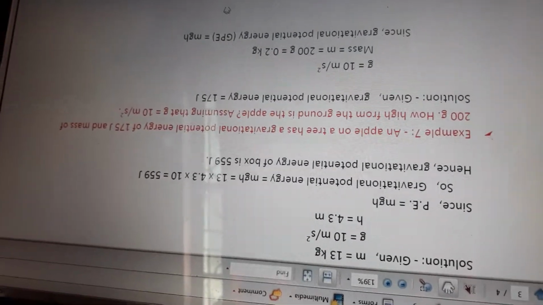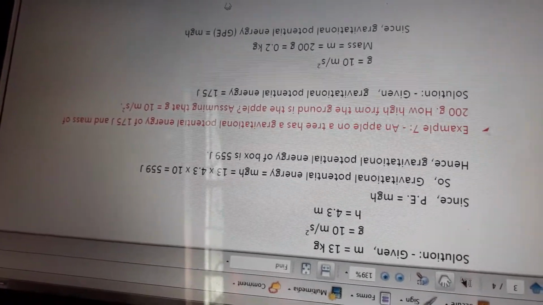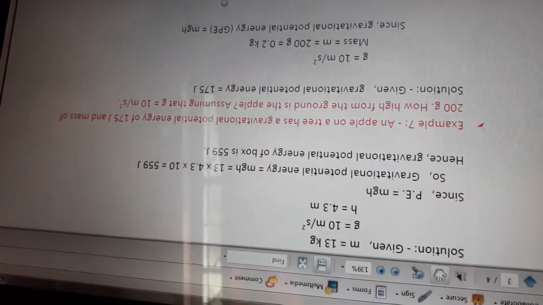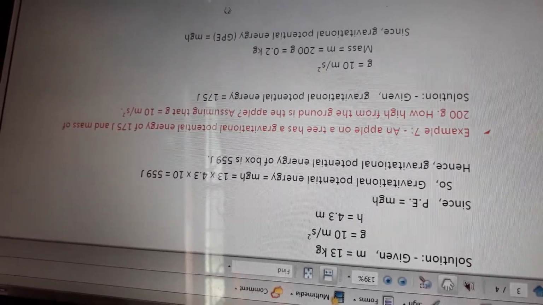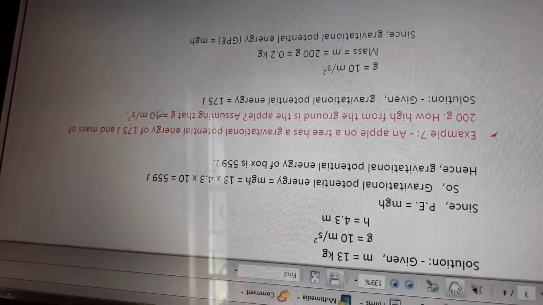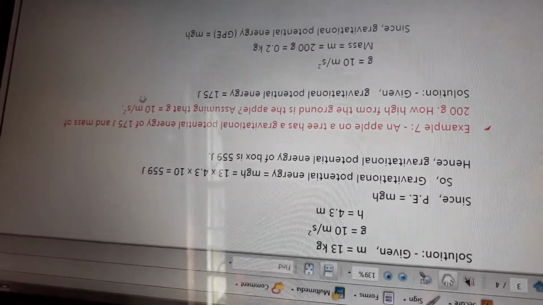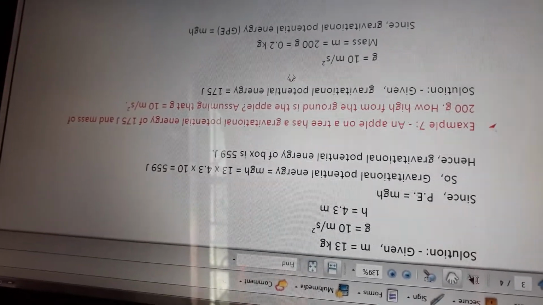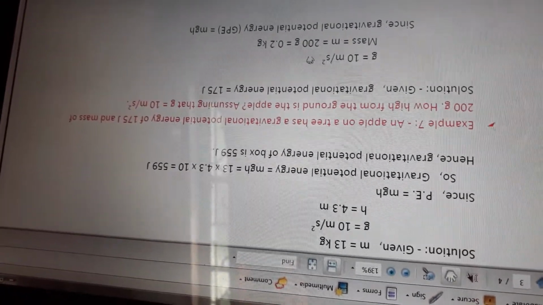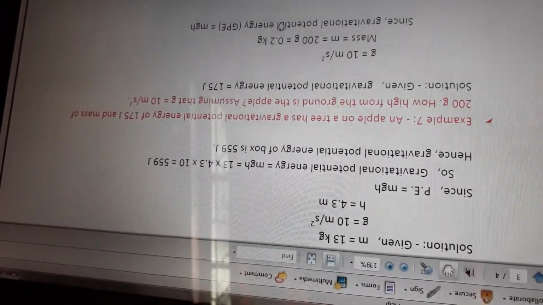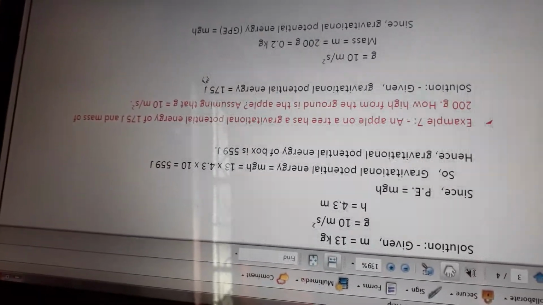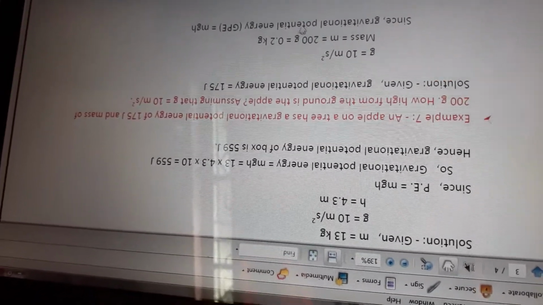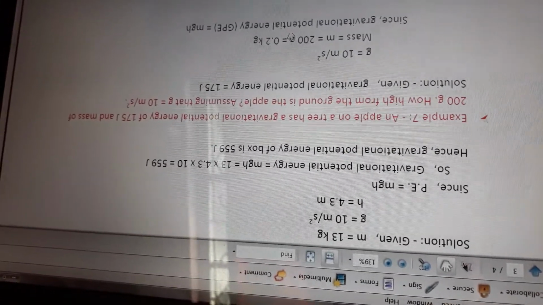An apple on a tree has a gravitational potential energy of 175 joule and a mass of 200 gram. How high from the ground is the apple? Assume that g is equal to 10 meter per second square. In the question the value of g is given; otherwise we have to remember it. The mass is given as 200 grams, so we have to convert it to kg, because the energy value is in joule, which is SI, and this given value is in CGS, so you have to convert CGS to SI.